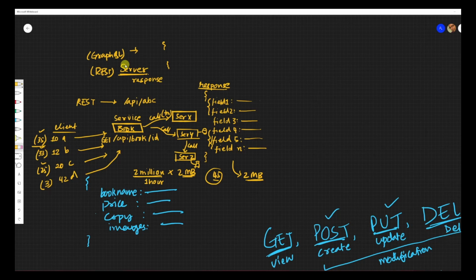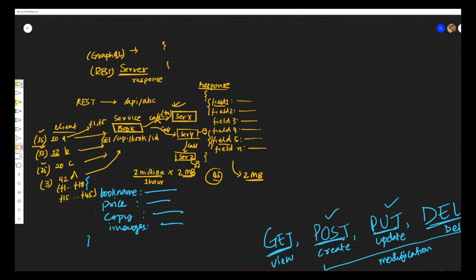Maybe I want field 1 and field 5. So this guy over here says, give me field 1 and field 5 only. This guy over here says, give me field 1 through field 10 and then field 15 through 45. It might happen that for B, I don't need to make this call even to get him the response he is looking for. Those 12 fields that he is looking for don't need this call. So I can simply skip that part, right?